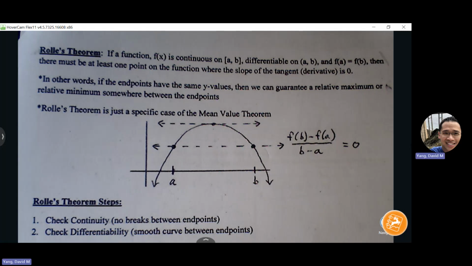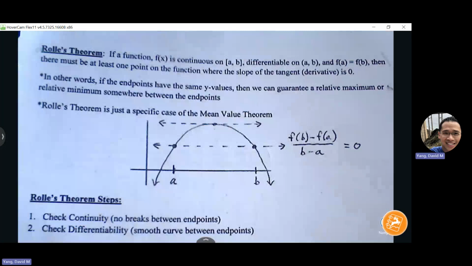Because if I have f of a equals 3 and f of b equals 3, 3 minus 3 over something is 0 over something, and that's 0. I'm still doing the same thing. I'm still plugging 0 into my derivative and solving for x. It's just that we have a special name for slope 0 and we call it Rolle's theorem. So it's just a very specific case of mean value theorem. And also because the slope that we're looking for a lot of times is slope 0, we just created a specific name for looking for slope 0.